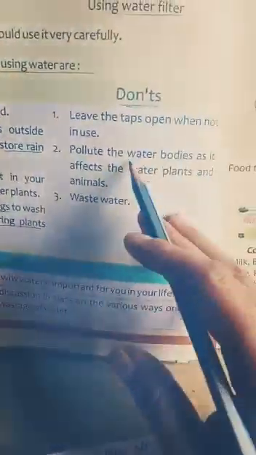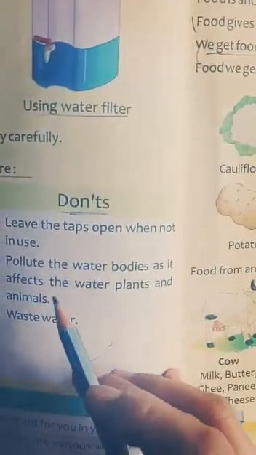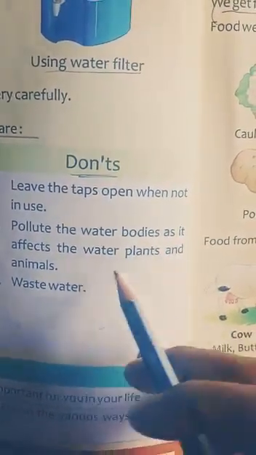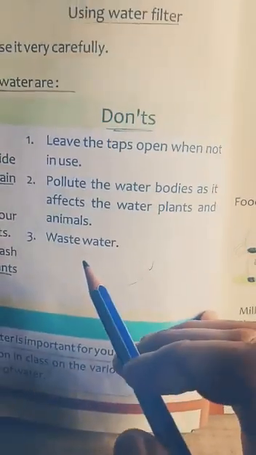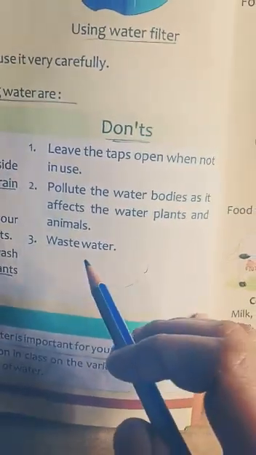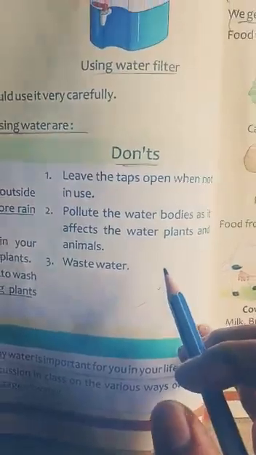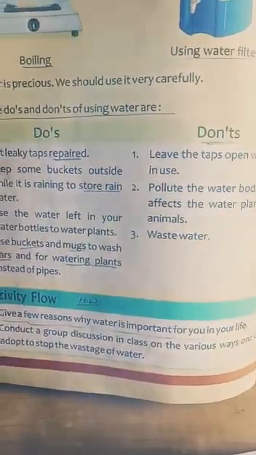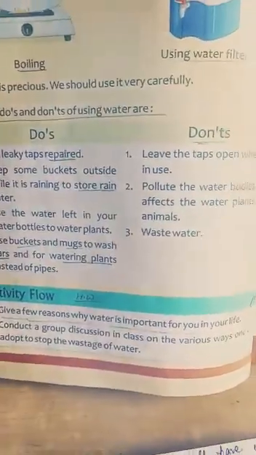And here you can see, polluting water bodies affects the water, plants and animals. And what should we not do? Waste water. I also told you that water is very precious, so use water very carefully.